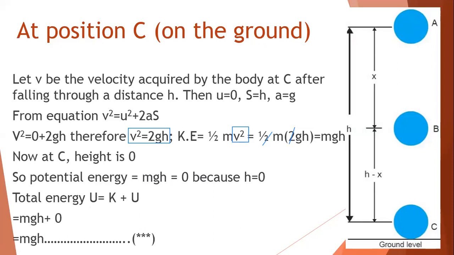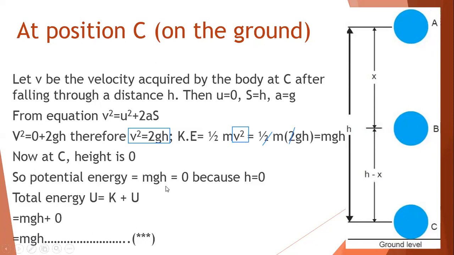So you will find for the third case at C as well that the total energy is still mgh. If you conclude from the sum of the kinetic and the potential at A, at B, and at C: at position A, I showed you the total energy was mgh, I had given 1 star. Then at B, the total energy is still mgh, 2 stars. And at C, again, the total energy is mgh.